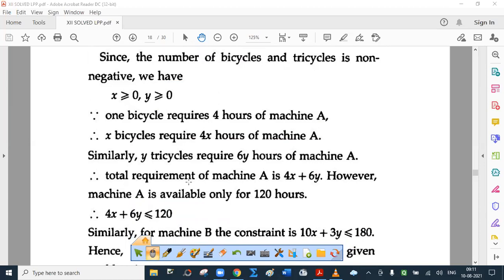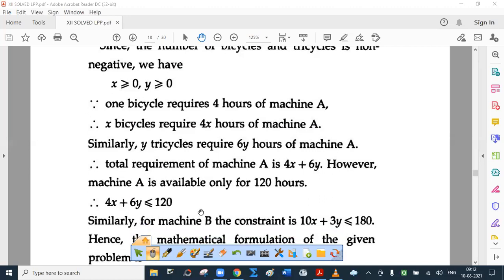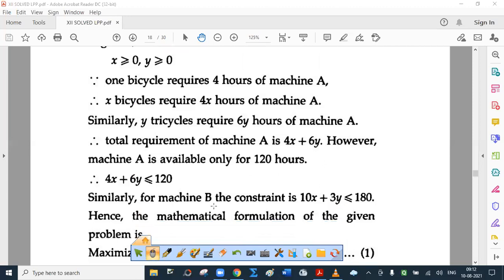Some students simplify and they say that it is 2X plus 3Y less than or equal to 60. You won't get marks for that because 120 has meaning. 120 means machine is available for 120 hours. Of course, while drawing the graph, we consider the corresponding equation, and at that time you can simplify. Similarly, for machine B, the constraint is 10X plus 3Y less than or equal to 180.